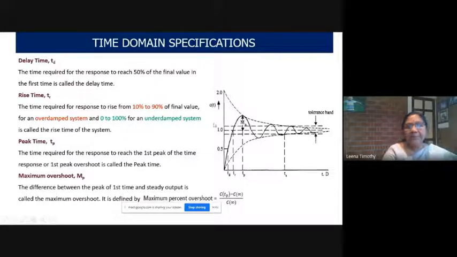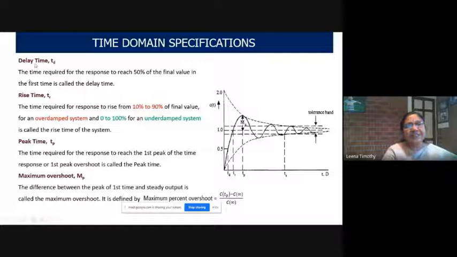So time domain specifications are obtained by using this underdamped step response. So we have to study all these time domain specifications.